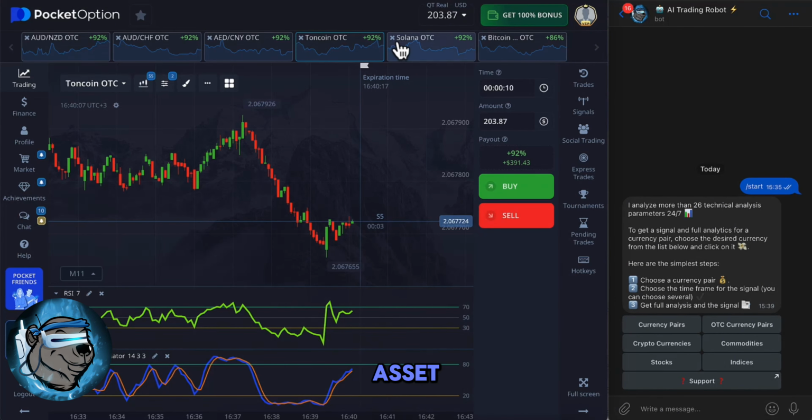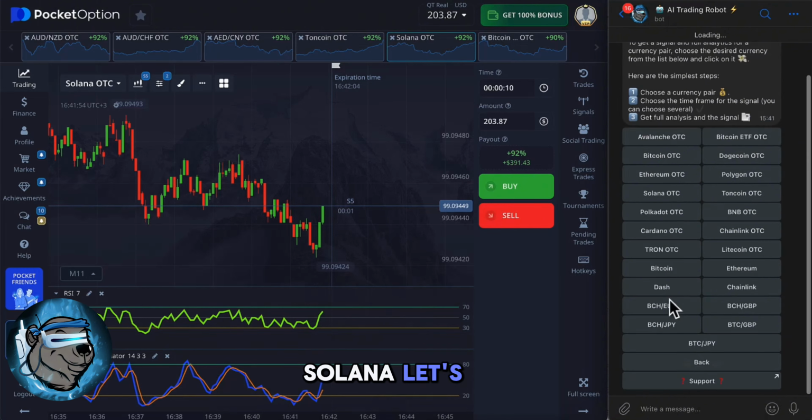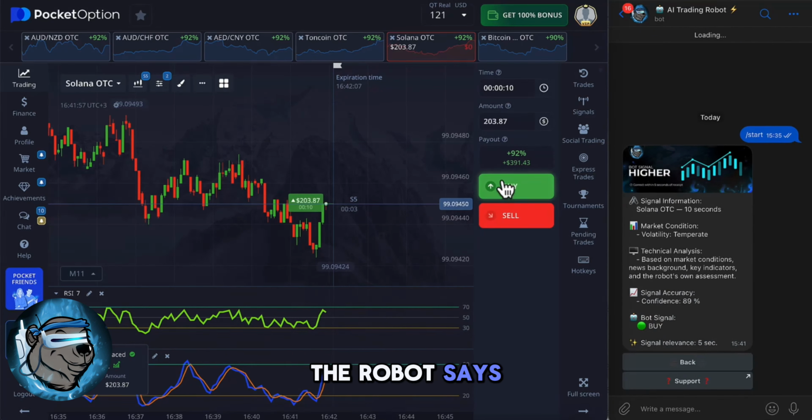I'm moving on to the next asset. The crypto asset Solana. Let's see what the robot says. The robot says you need to buy here.